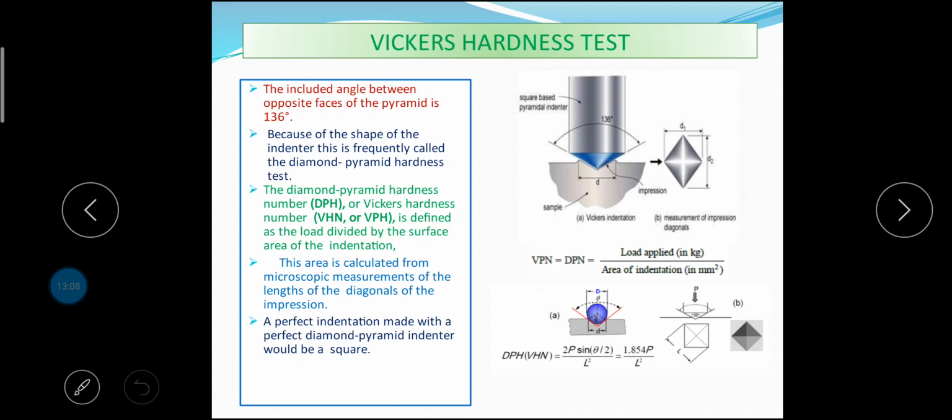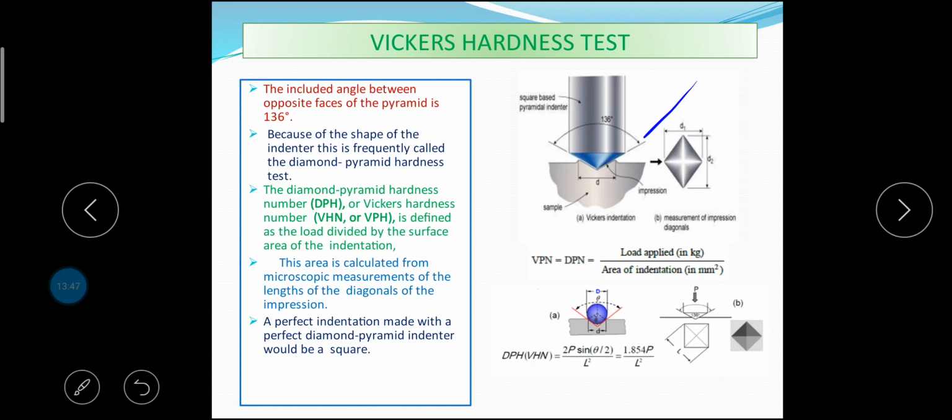In this method of hardness testing, a diamond square based pyramid indenter with a 136-degree angle between opposite faces is used. The load varies from 5 kg to 120 kg in increments of 5 kg. Similar to Brinell and Rockwell hardness measuring methods, this method also uses the indentation produced by the indenter, that is the diamond pyramid. The indenter gives geometrically similar impressions under different loads. A piston and a dashpot of oil is used for controlling the rate and duration of loading.